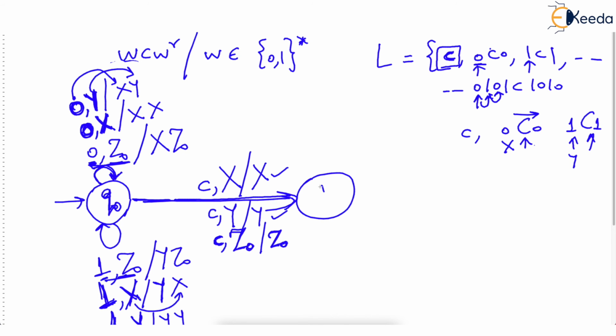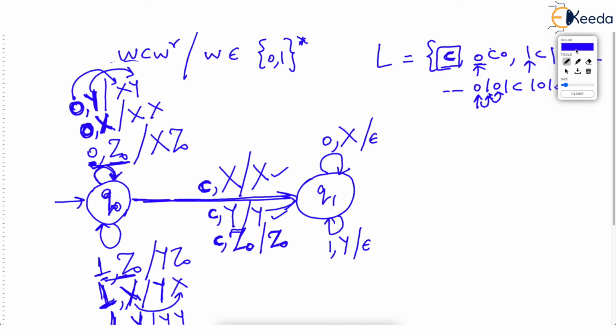Correct? And now when we are in Q1 state, we are sure that we have gone past the center. C is the center. So we are entering the second part of the string. In the second part, we will say, look, if I get a 0, then top has to be X and we will pop it. And if we get a 1, then top has to be Y and we will pop it. This is so simple. Look at this.